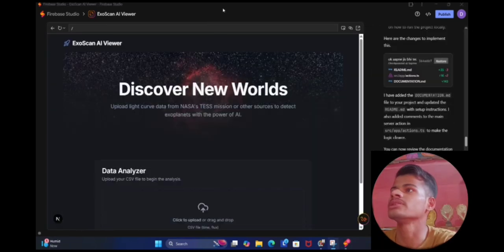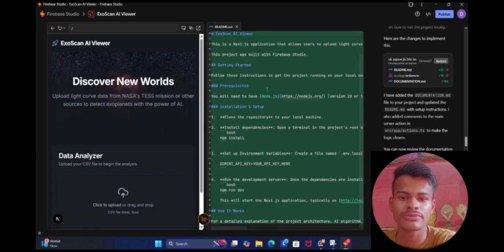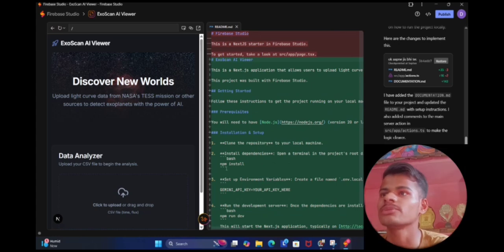Now see this file, readme.md. This file gives a quick introduction of this project, like what the project idea is, how to run it, and which technology we used. That means we can say that this readme.md file has a short demo guide of this project.